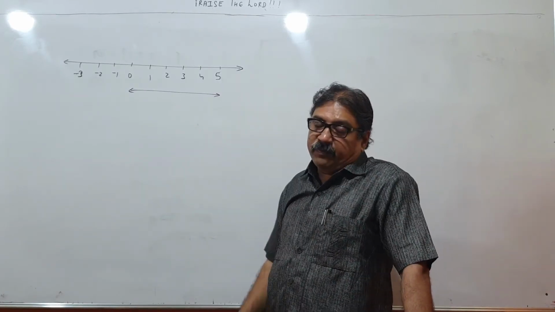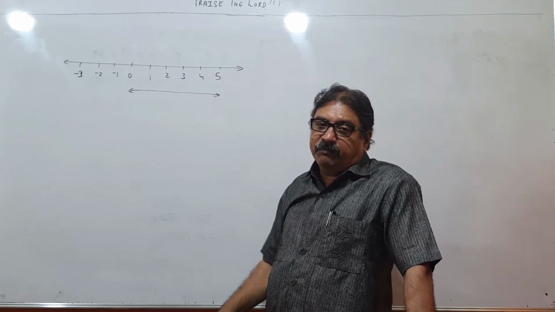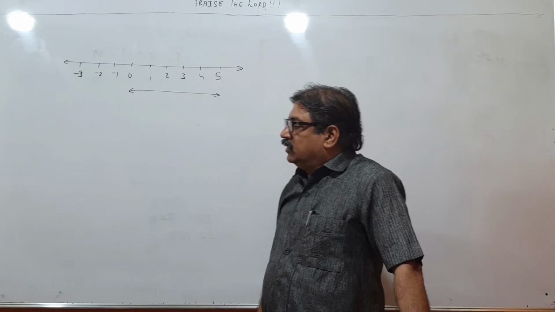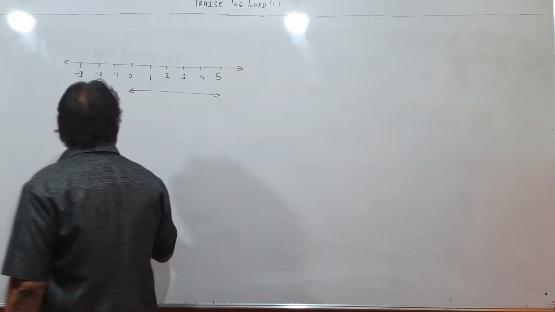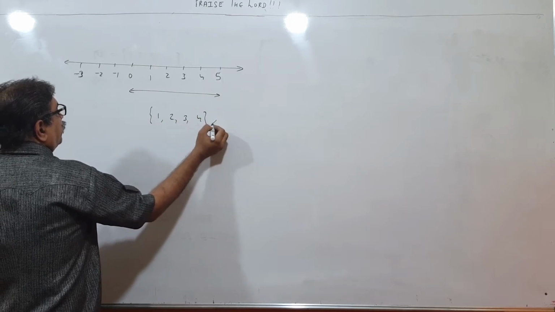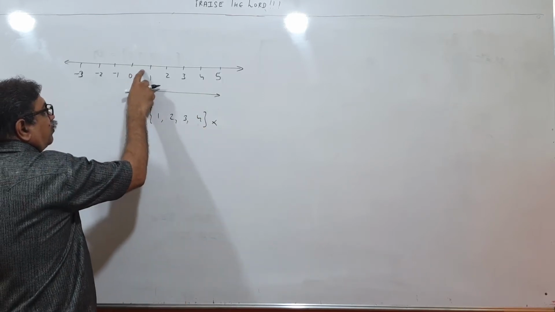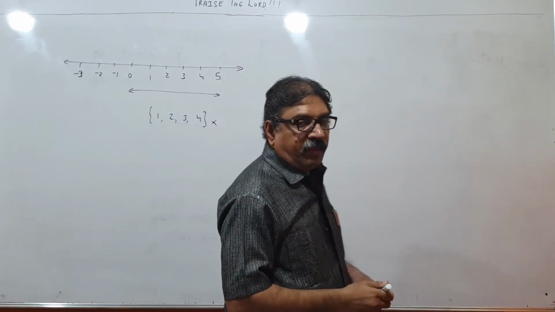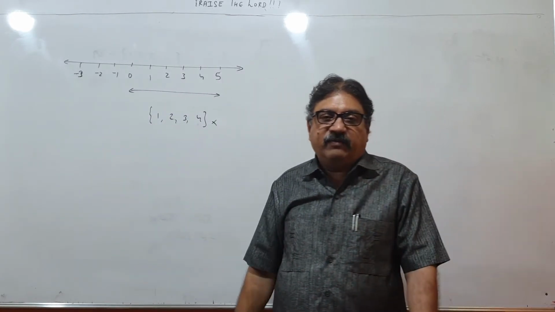So look at my question, write all the numbers between 0 and 5. I asked you to write all the numbers between 0 and 5. So maybe you will give this answer, but that is wrong, because here also there are certain numbers. I didn't say write all the natural numbers between 1 and 5. I told write the numbers between 1 and 5.